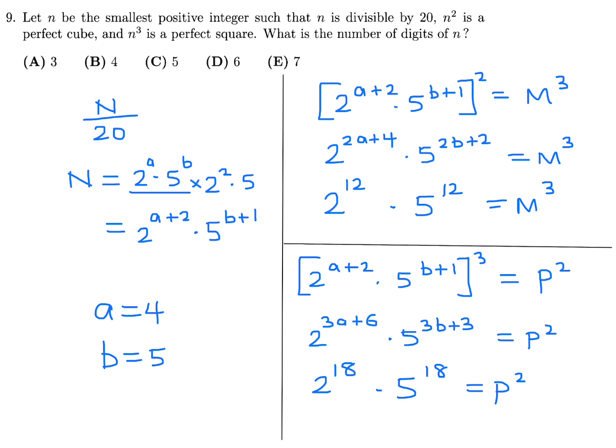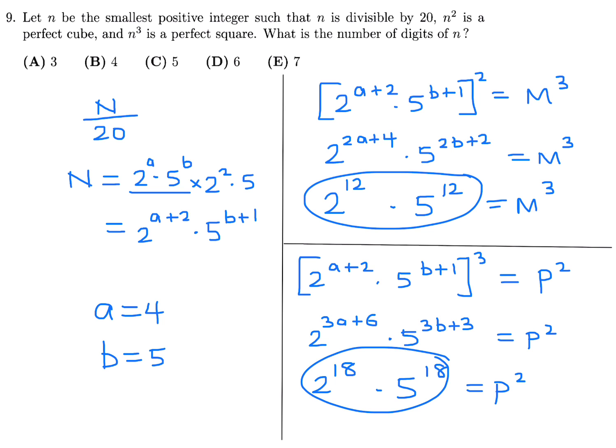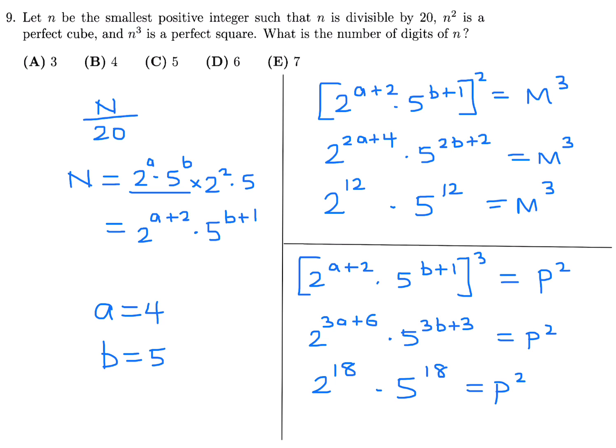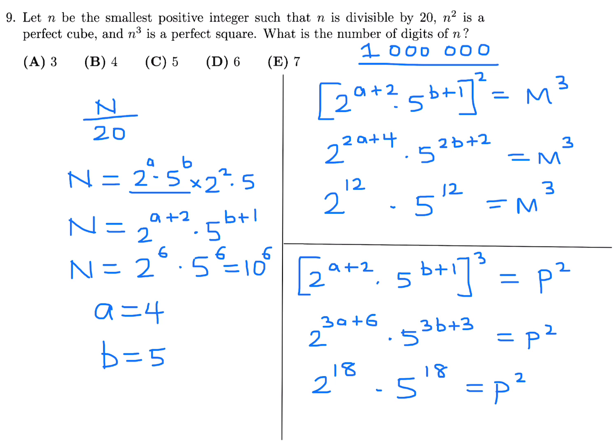Now, we're not interested in these, right? We're interested in just N. Well, this is N. So substitute a equals 4 and b equals 5, and you get 2 to the power of 6 times 5 to the power of 6. And since the exponents are the same, you can combine the bases, and that just becomes 10 to the power of 6. 10 to the power of 6 is 1 million, and 1 million, just in case you forgot, has 7 digits. So number 9, the answer is E.